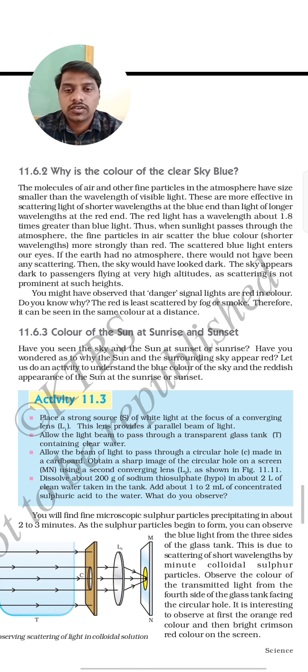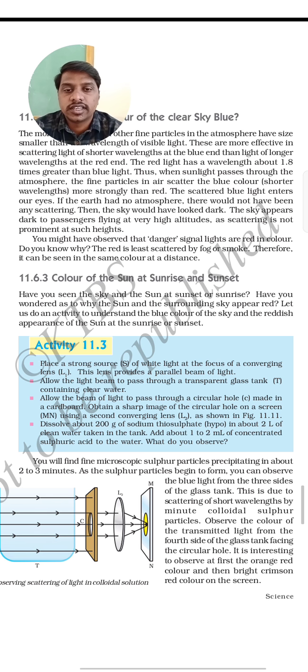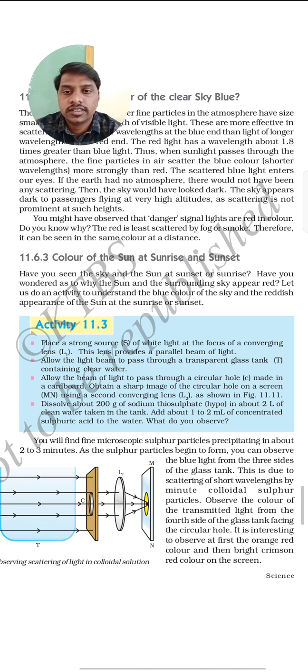So, the color of the sun at sunrise and sunset. Have you seen the sky and the sun at sunset or sunrise? It looks a little bit red. Have you wondered why the sun and the surrounding sky appear red? Let us do an activity to understand the blue color of the sky and the reddish appearance of the sun at sunrise and sunset.